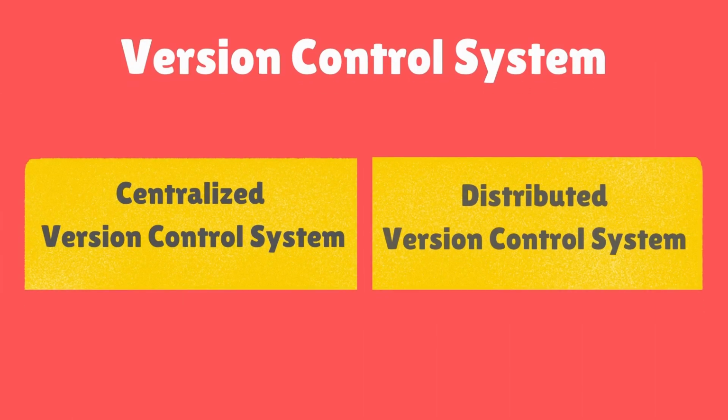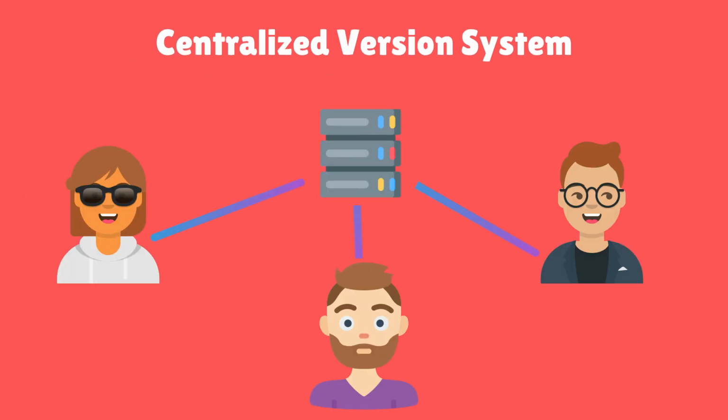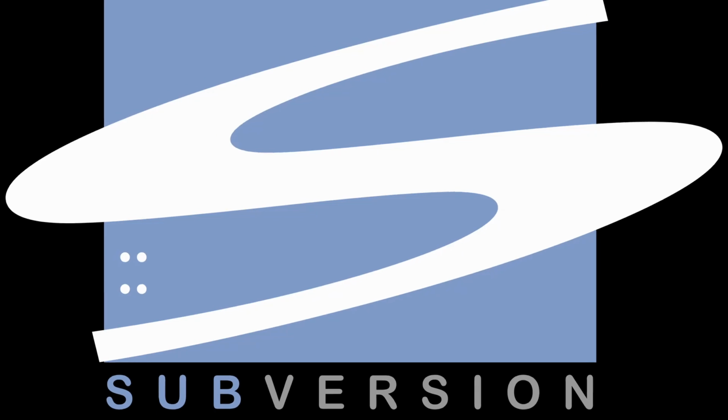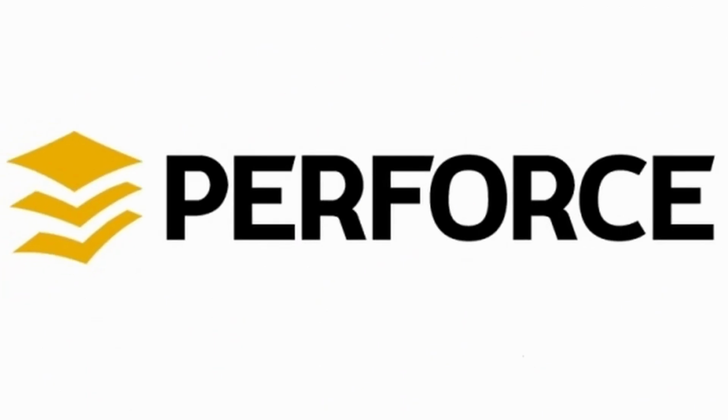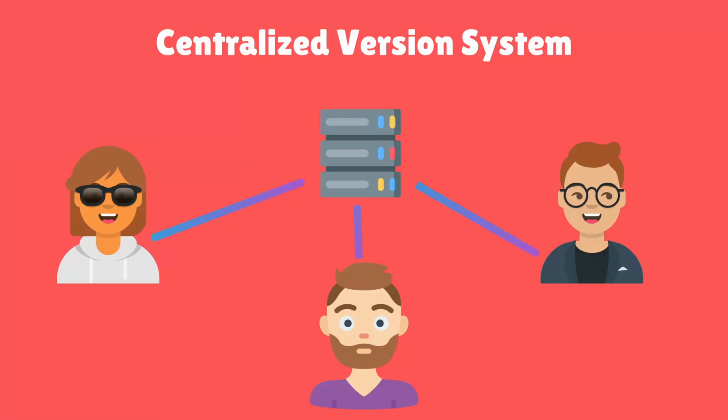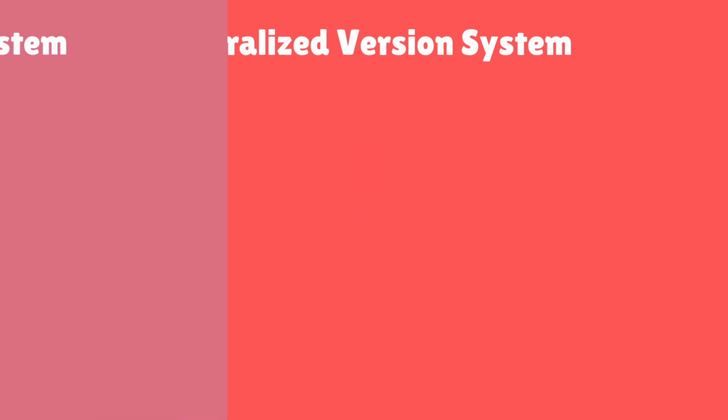Version control systems fall into two categories, centralized and distributed. Using a centralized system, all team members can share their changes with others and get the latest copy of the code from a central server. CVS, Subversion, or SVN, and Perforce are examples of centralized version control systems. With a centralized architecture, if the server goes down, we cannot collaborate or save snapshots of our projects, so we have to wait until it comes back online.